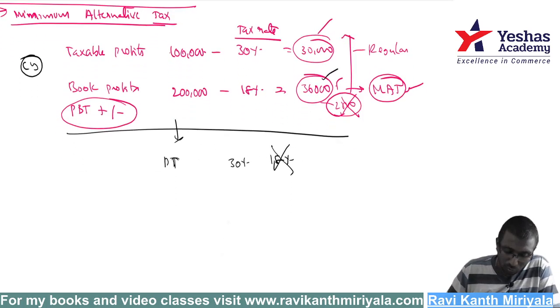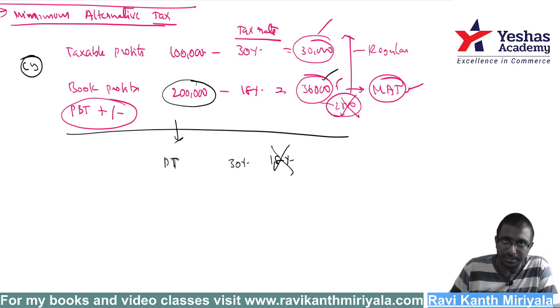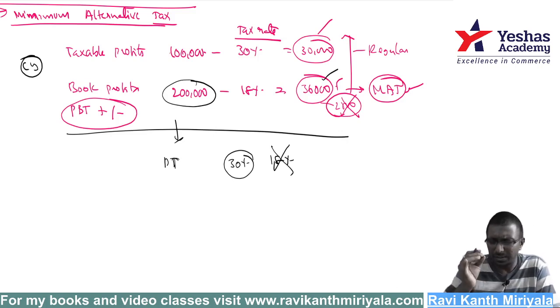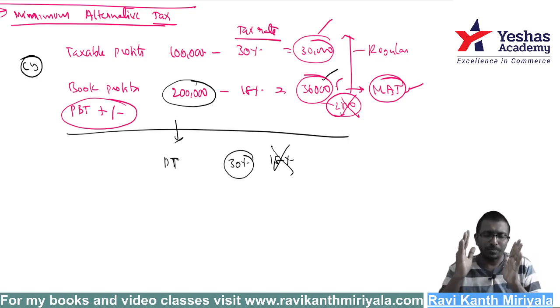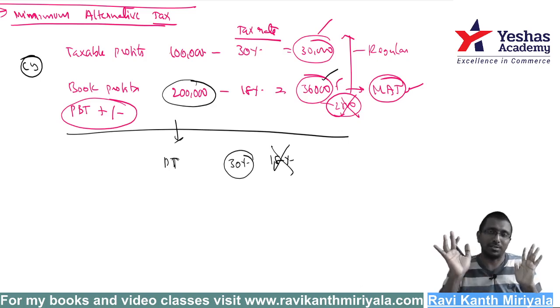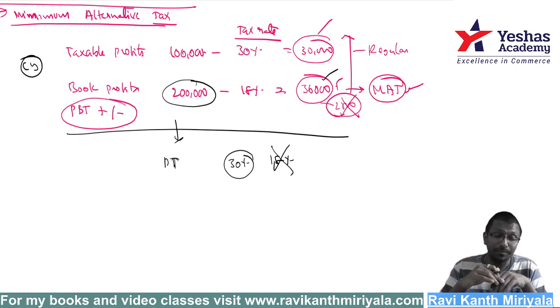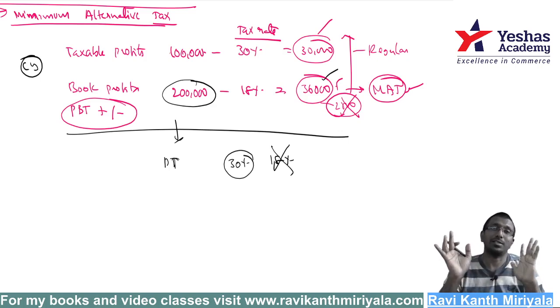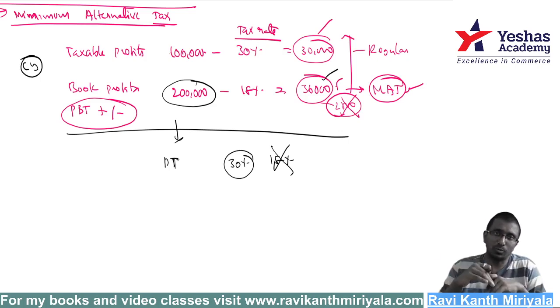Done. Now the question. See, this is the book profits I said. Fine sir, how to calculate? Very, very simple thing. When a MAT question has come, first assume MAT is not applicable to this company and calculate deferred tax asset. What did I say? Assume MAT is not applicable to this company and calculate deferred tax asset. Then that's all, your job is over.